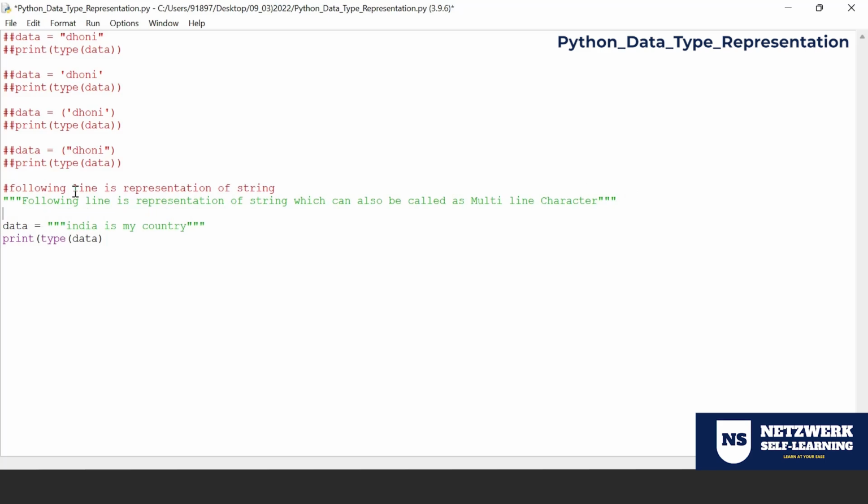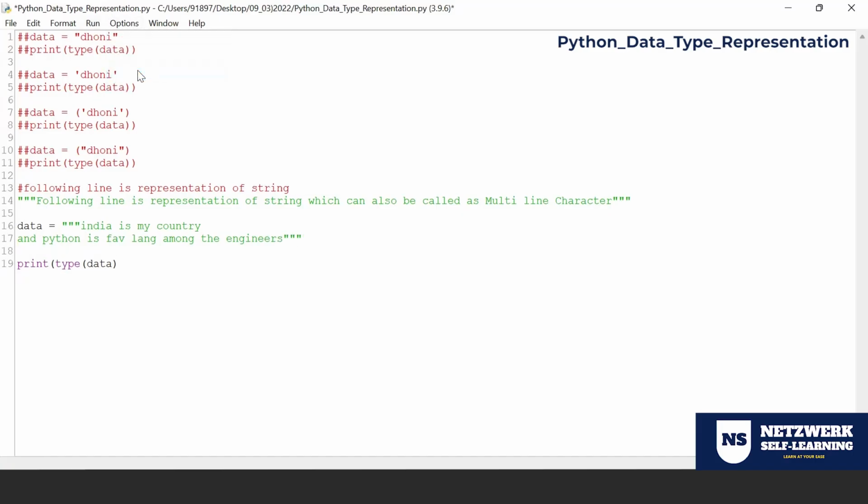So either you can use the triple quotes as part of a document string or comment section, or triple quotes can even be used as a string. But why the triple quotes, why not the double quote? Now you would have understood that in all the above statements, up to line number 10 at least, it is a single line representation.